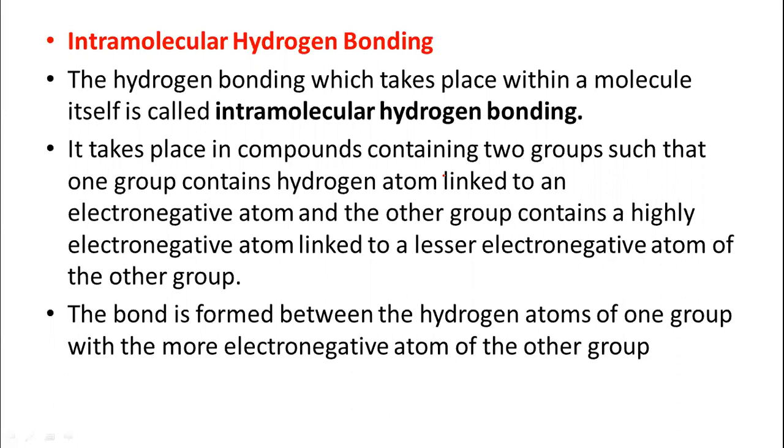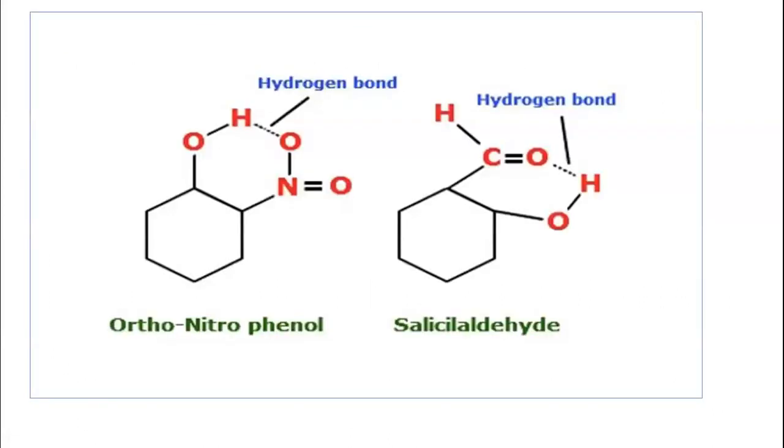That is oxygen linked to the carbon atom, which is less electronegative. So such two groups are involved there. The bond is formed between the hydrogen atom of one group with the more electronegative atom of the other group. Such type of bonding is called hydrogen bonding.